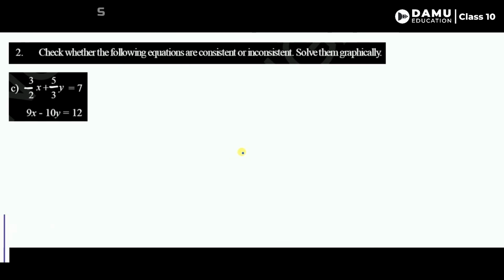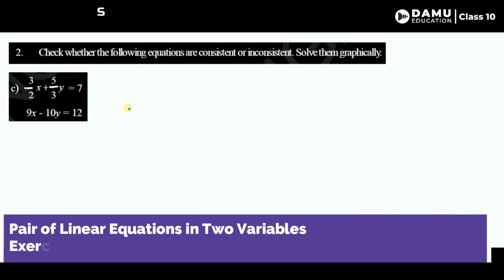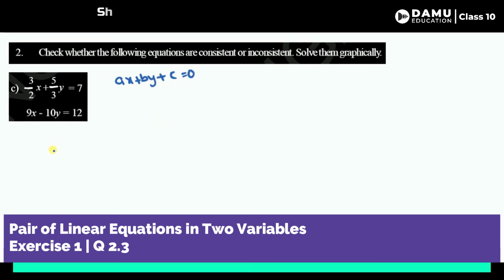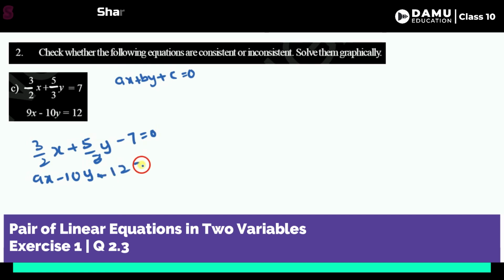So in this session, we're going to discuss part C, that is the second question. So first one, what is that? They are given in the form ax plus by plus c. So this format we have to write it. So let's convert this one as 3/2 x plus 5/3 y minus 7 will be equal to 0. Then 9x minus 10y minus 12, so minus 12 will be equal to 0. So this one we shift to the left side, and for that it will convert like this.